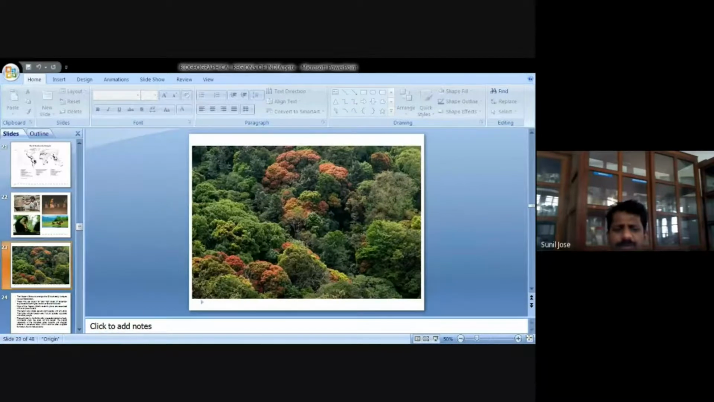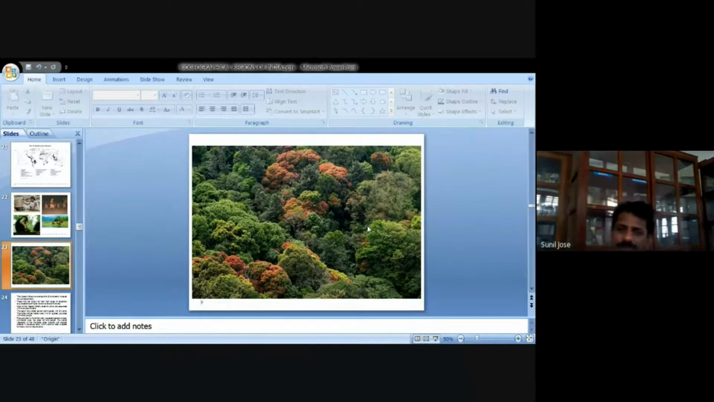If you look at this slide, you can find the importance of evergreen forest. If we go to Silent Valley, the evergreen forest maintains its coolness even in March or April. Inside the forest it will be very cool, just like you will be in an air conditioned room, because these trees and the tree cover are able to produce a special kind of atmosphere inside.